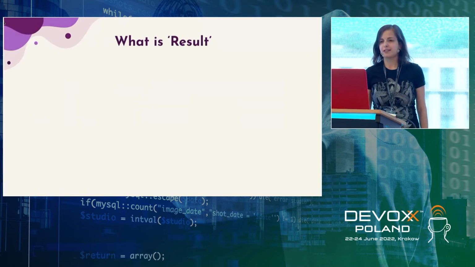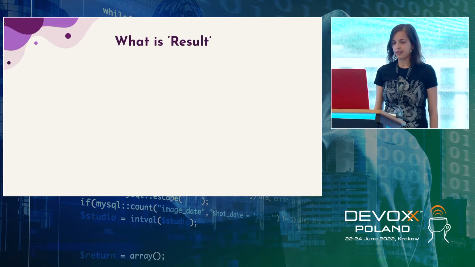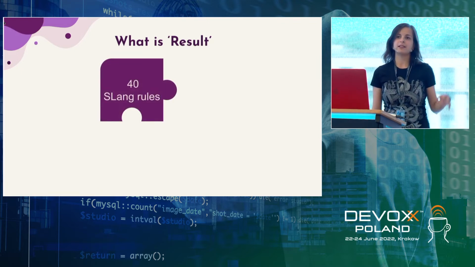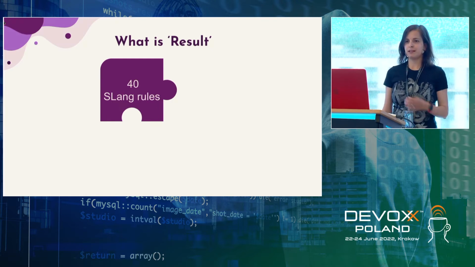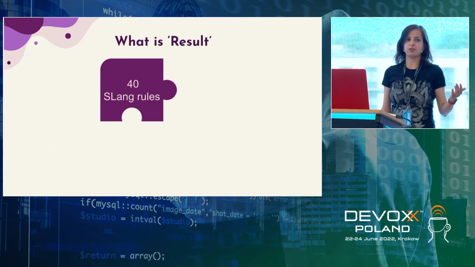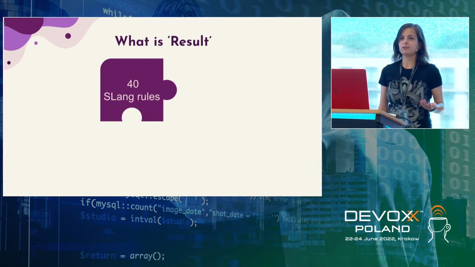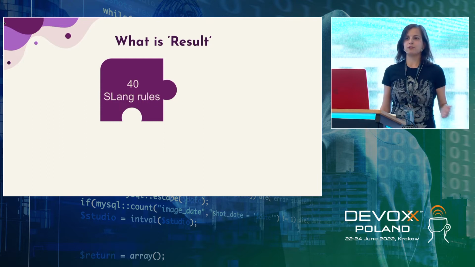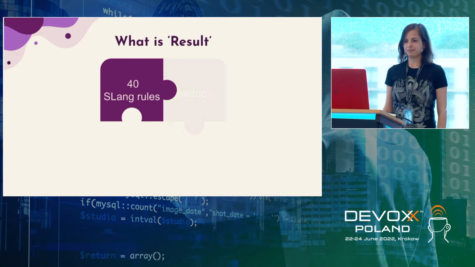Unfortunately, to understand what is the price of such a solution, we need to understand what is the result. The result is actually 40 Slang rules. It means that already in the analyzer there were 40 rules that were working. And we cannot simply delete them, remove them, because our customers won't be happy. Imagine that in one version of analyzer you had some 40 rules, you had some issues with these rules, and you update it, or if you are using SonarKotlin, you just get it one day, and these 40 rules disappeared. So it would be strange, and I believe that people won't be really happy.